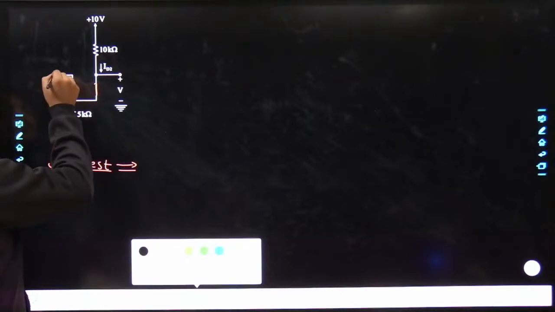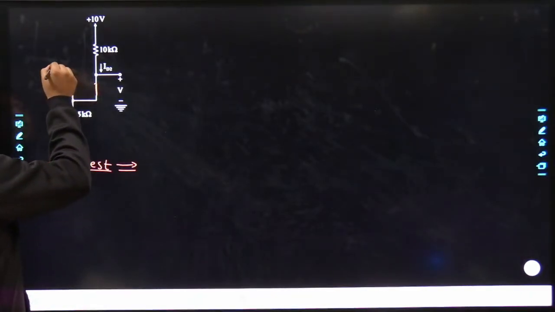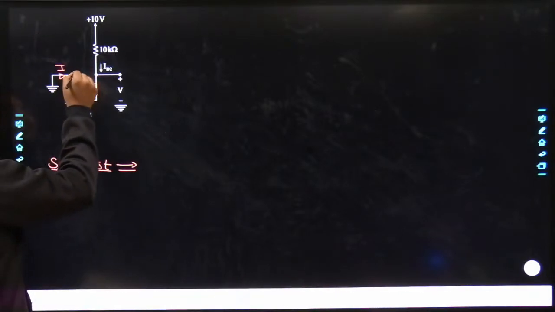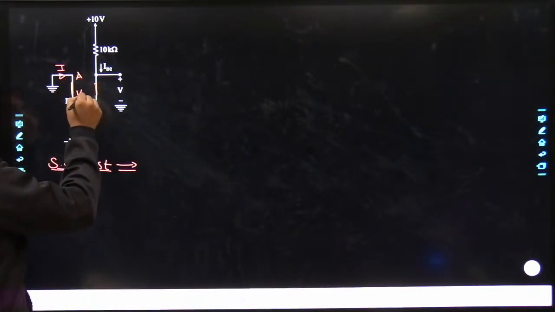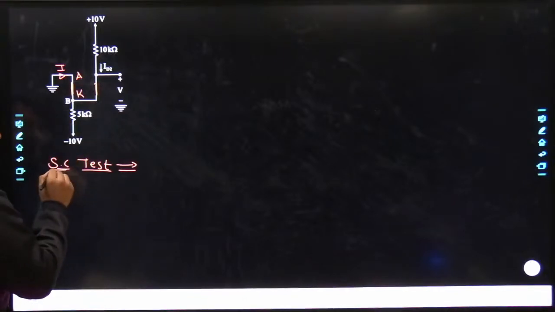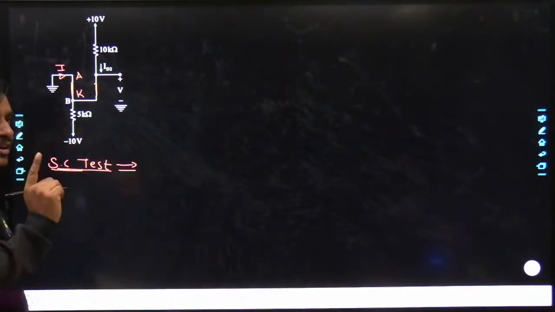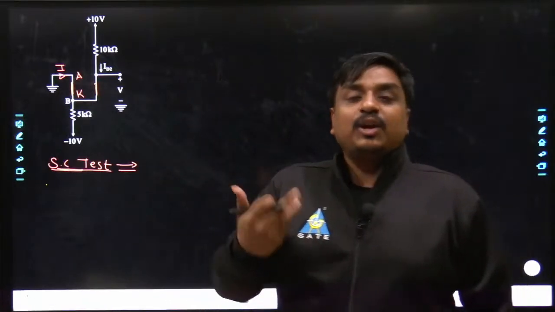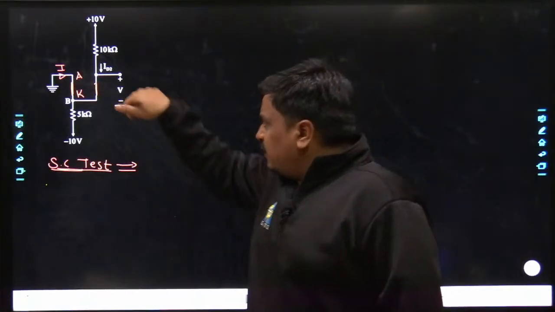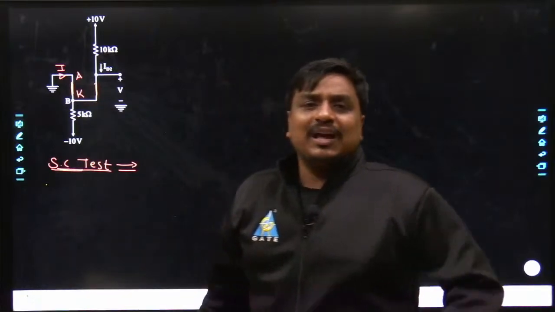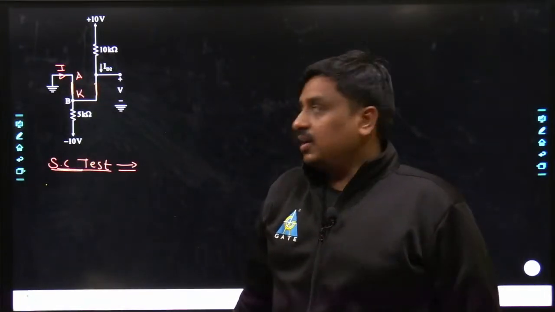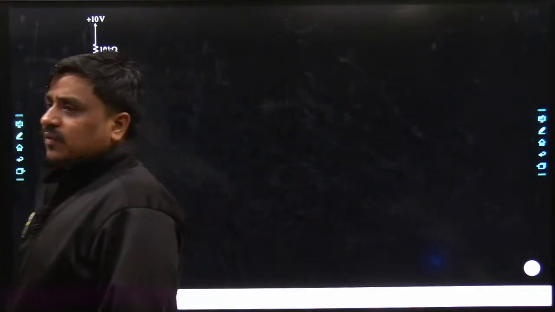You have to calculate the current across this limb. If the direction of the current is from top to bottom, the top being the anode terminal and the bottom the cathode terminal, that means the short circuit approximation is correct and the diode is really short circuited, working in forward bias. Otherwise, if the direction of the current is just opposite, that means the assumption you have taken is utterly wrong. May I know what would be the amount of current I?